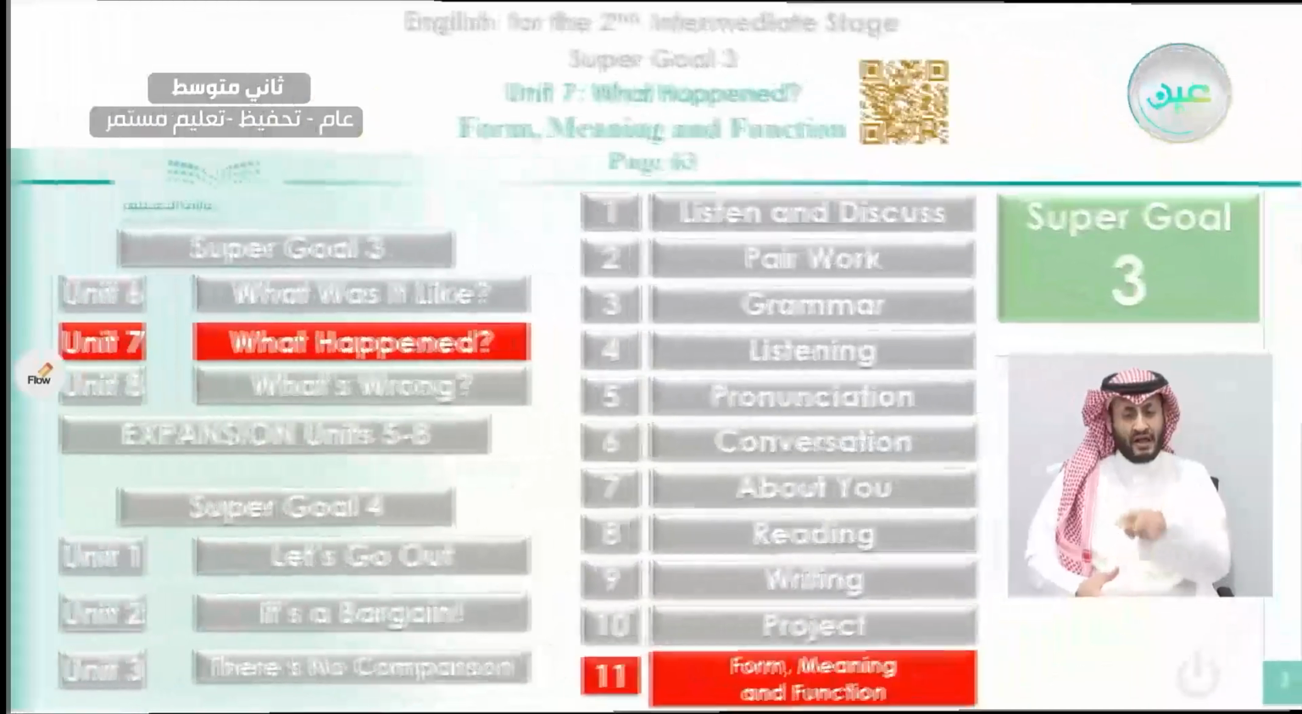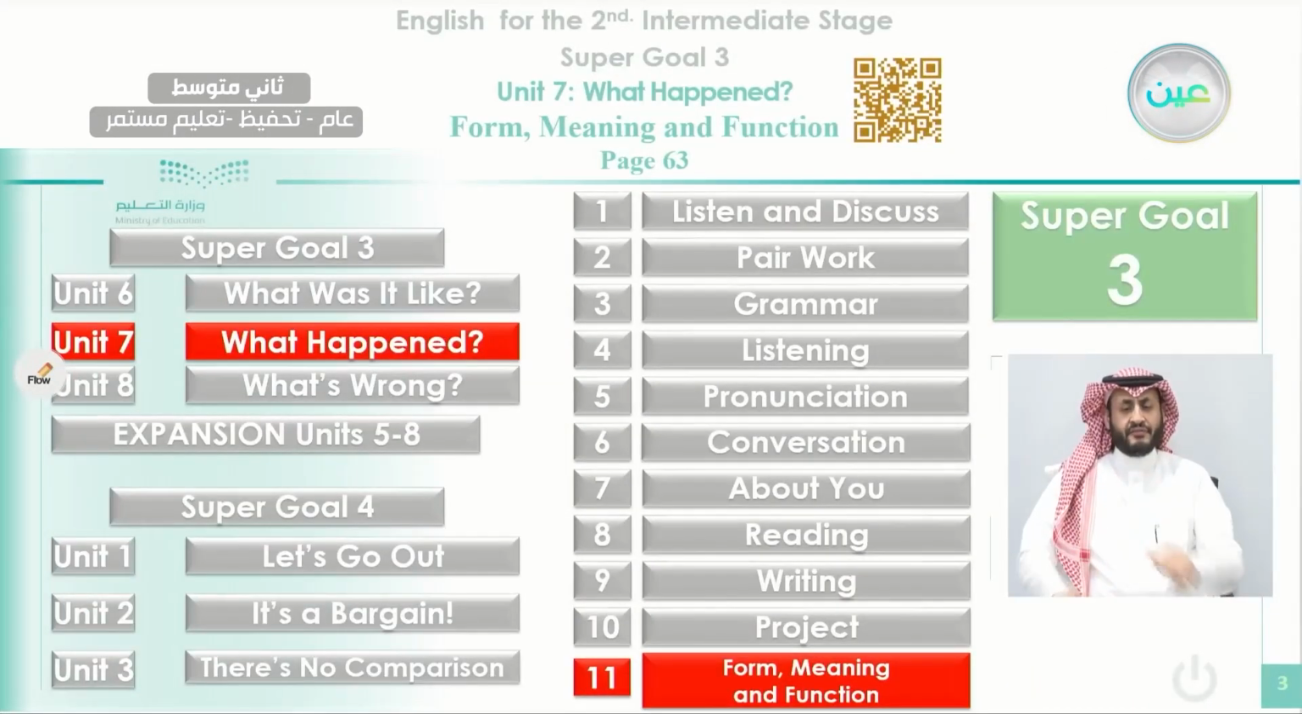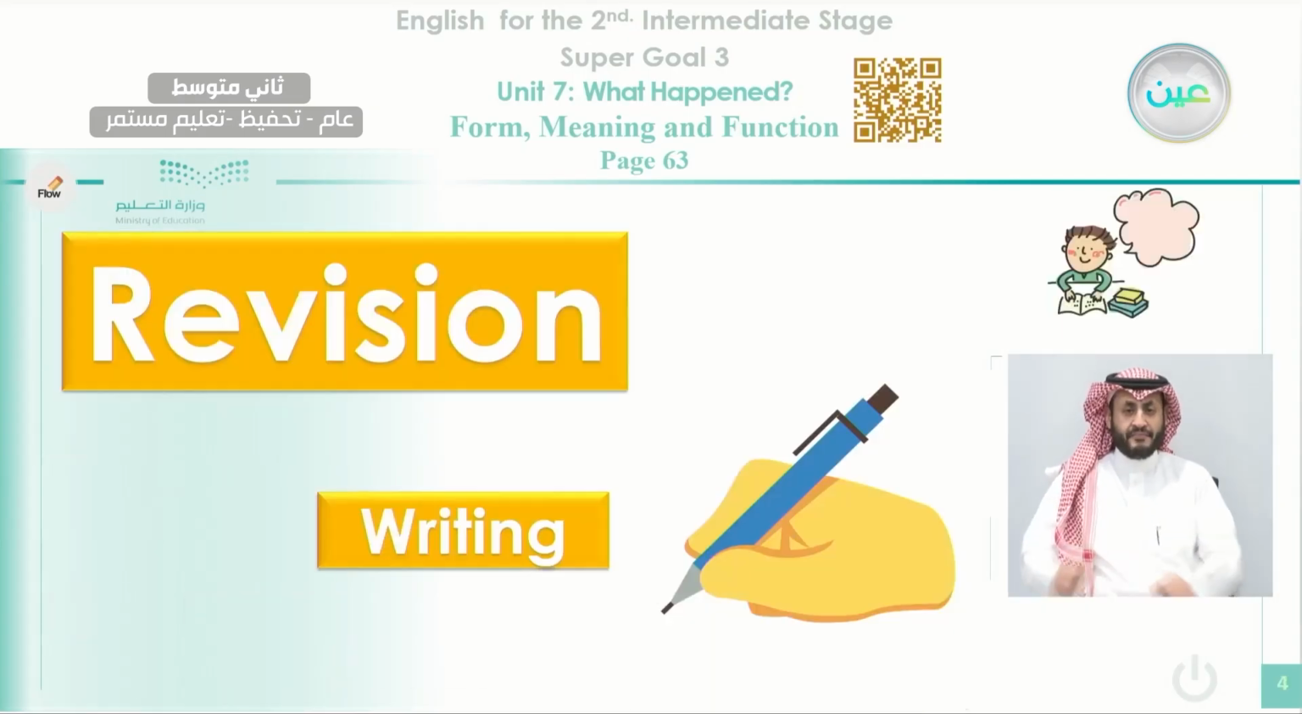Okay, we are at the last step in this unit, Unit 7, as you can see here. This is the unit that we have been studying for a week now, and now we are at the last step, and last step is section number 11. The title of this section is Form, Meaning and Function. Okay, Unit 7, section 11.